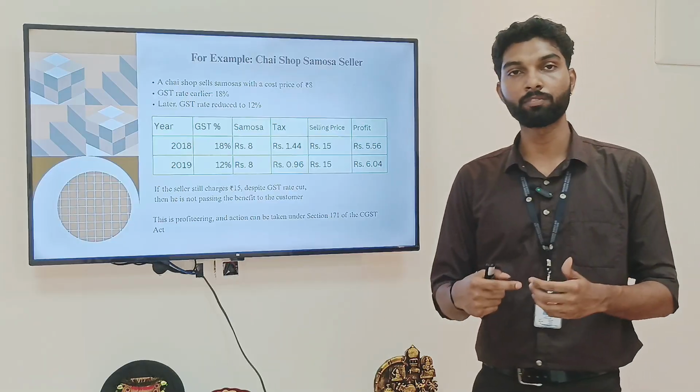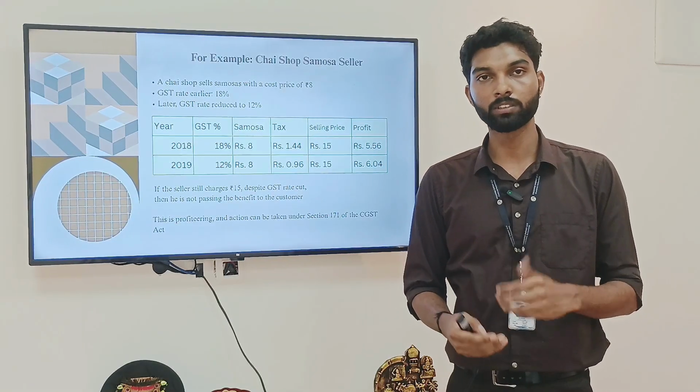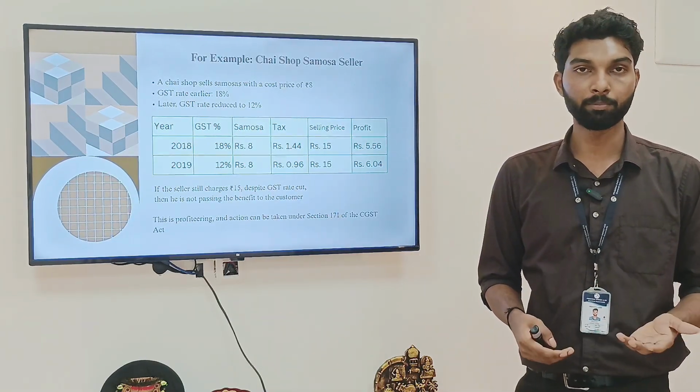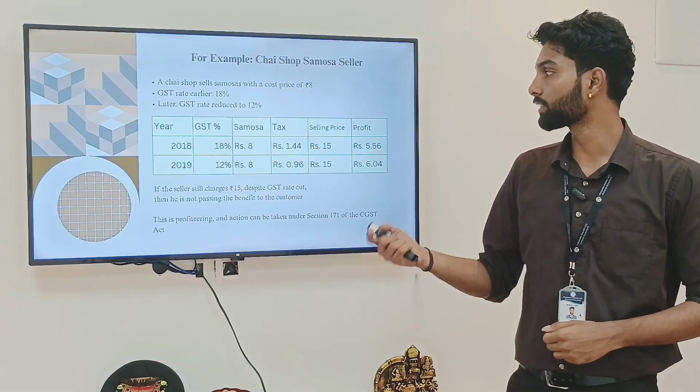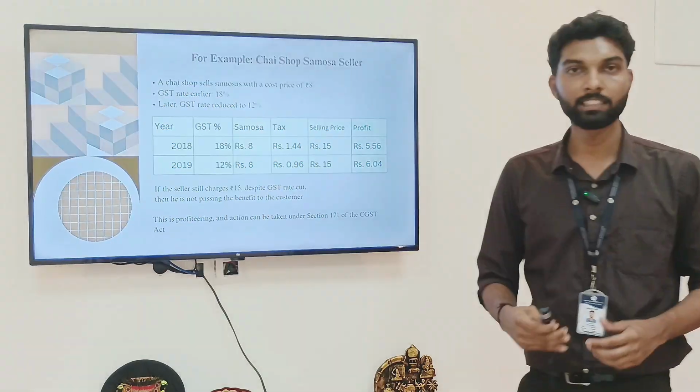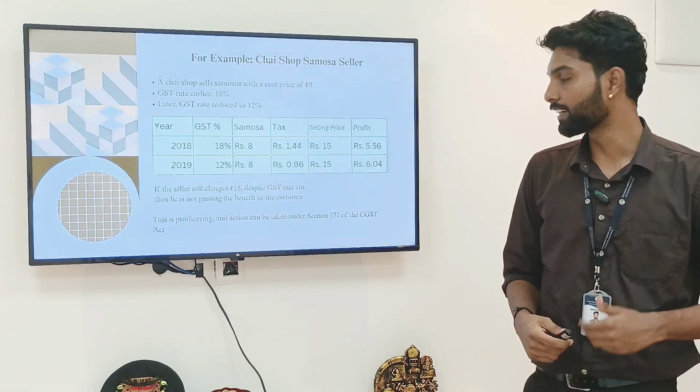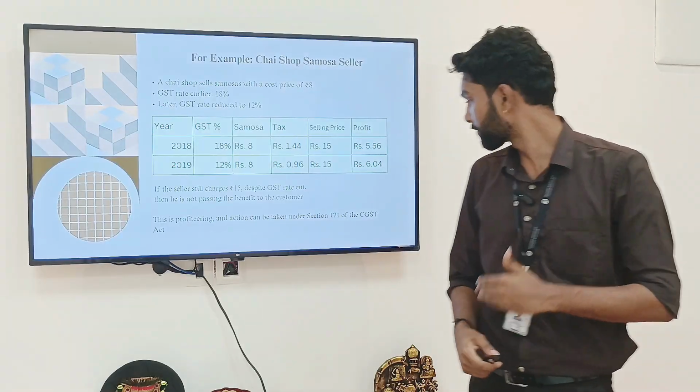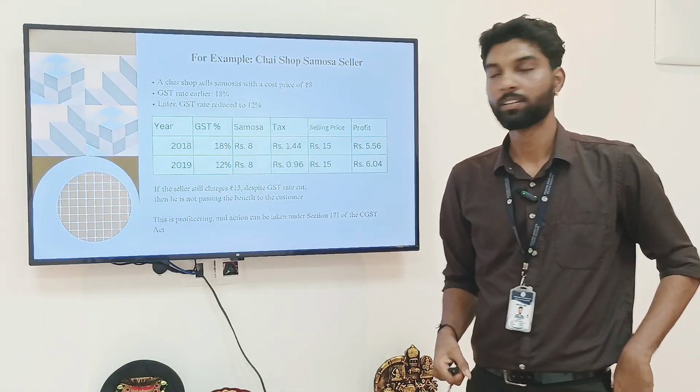The difference in profit is not earned through his brand value or his reputation in the market, but through reduction in tax rate. This is profiteering and action can be taken under section 171 of the CGST Act.